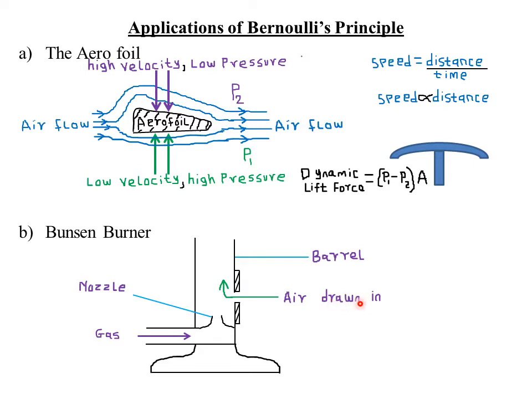So the atmospheric pressure acting from the outer side being greater than the pressure of the gas inside the barrel forces the air to get through the air hole into the barrel. So the air is forced into the barrel through the air hole because the atmospheric pressure is greater than the reduced gas pressure inside the barrel.